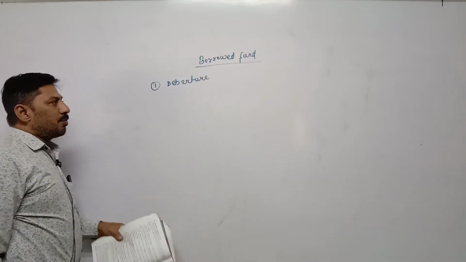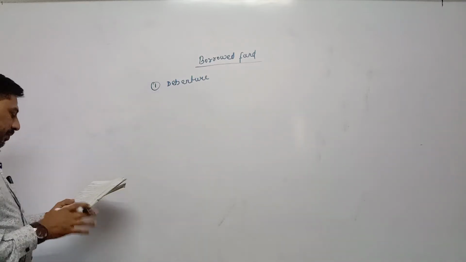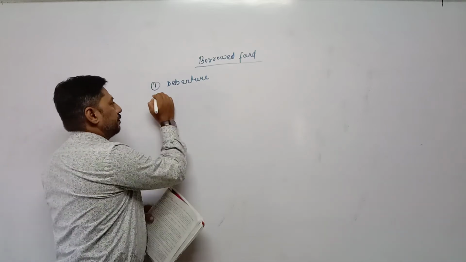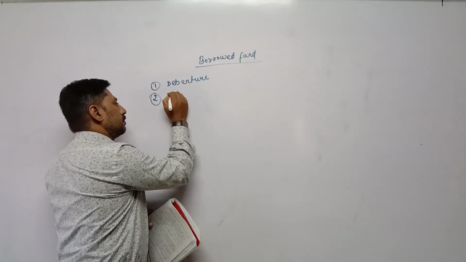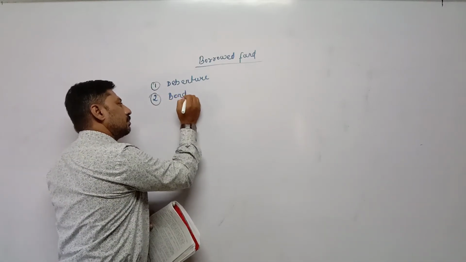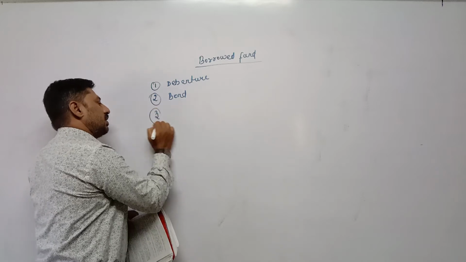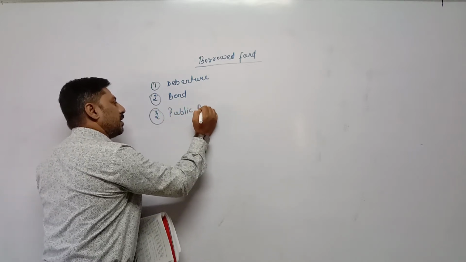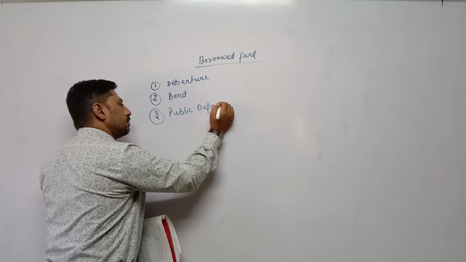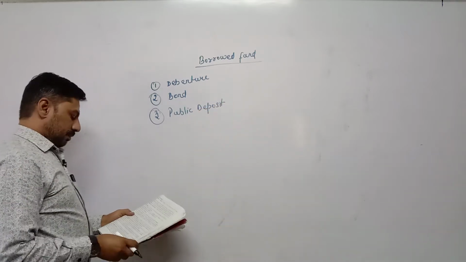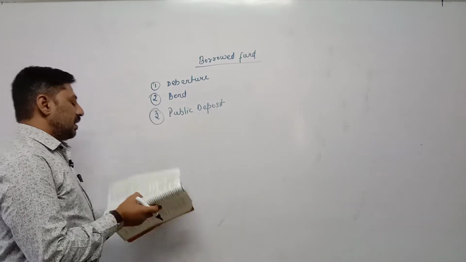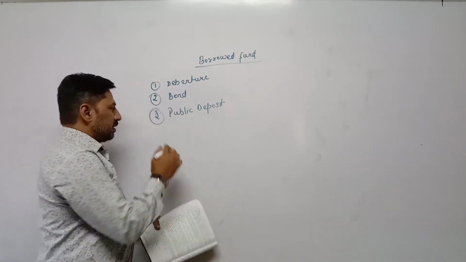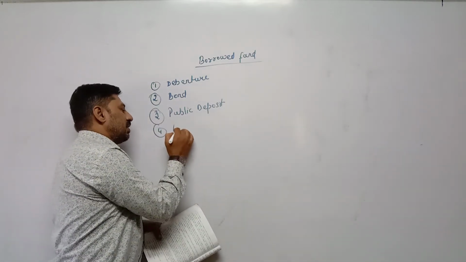These are the examples of borrowed fund. Debenture, then bond, third one is public deposit. Fourth one, according to your textbook, is loan from financial institutions.